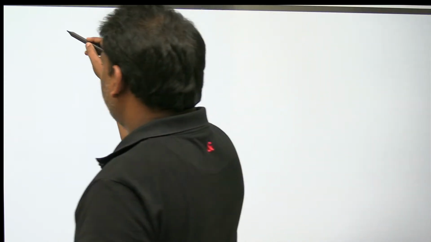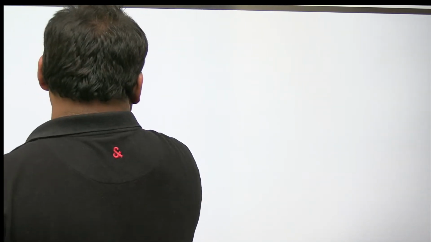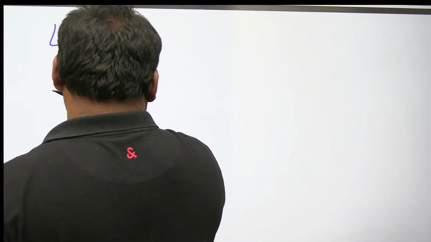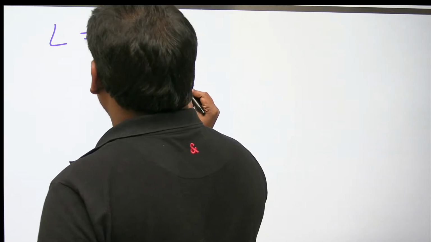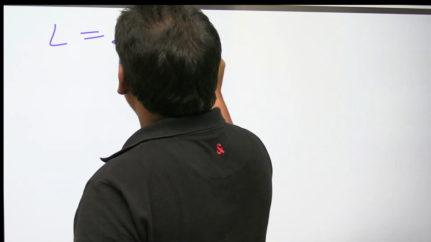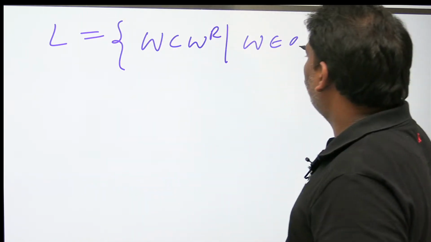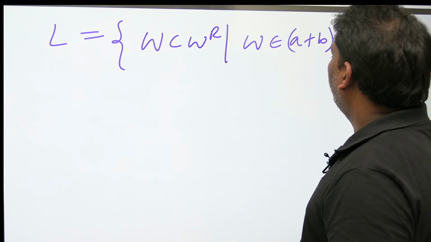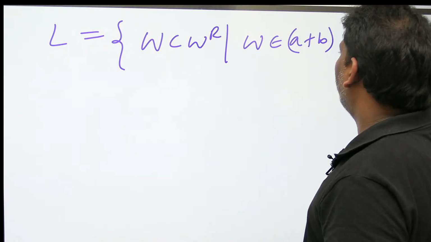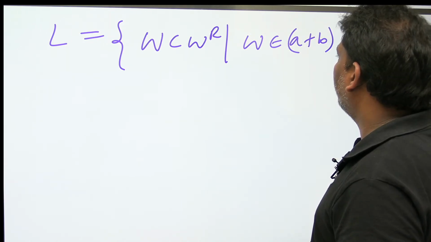See the another language. L is equal to W C W power R, where W belongs to (A plus B) whole star or whole plus, whatever it is, it doesn't matter.